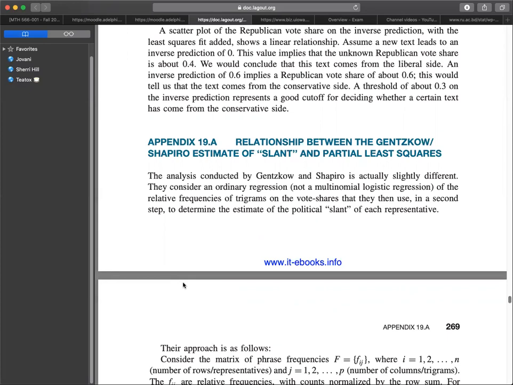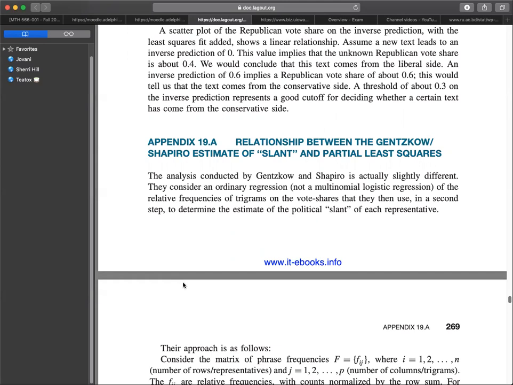The Fij are relative frequencies with counts normalized by the row sum. For each trigram, regress the phrase frequencies, column j of the F matrix, which we denote here by Fj, onto the covariate x, here the Republican vote share. If Fj equals Aj plus Bj x plus the error term, obtain the intercept Aj and slope Bj for j equals 1 through p, then subtract the intercept Aj from each column of frequencies in F, and for each row i, regress the row of this new matrix, Fij minus Aj, on the Bj.